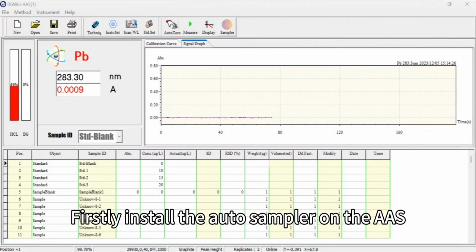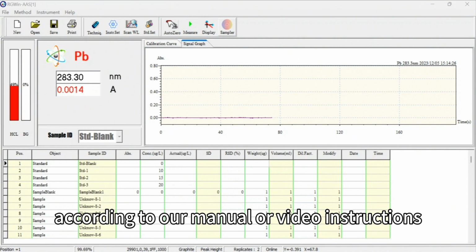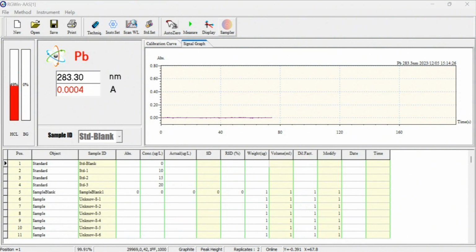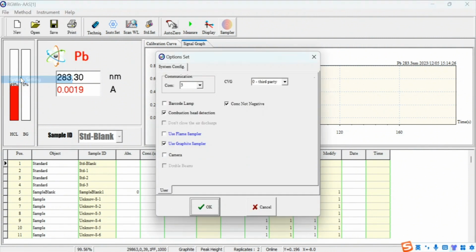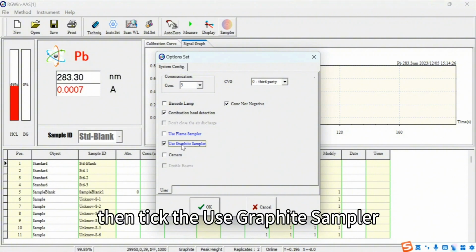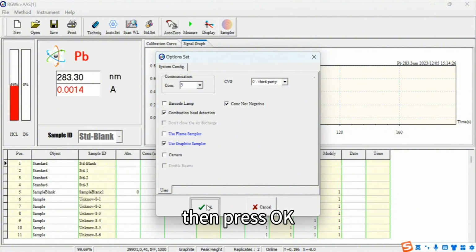Firstly, install the Autosampler on the AAS according to our manual or video instructions. Go to File and System Setting. Then tick the Use Graphite Sampler. Then press OK.